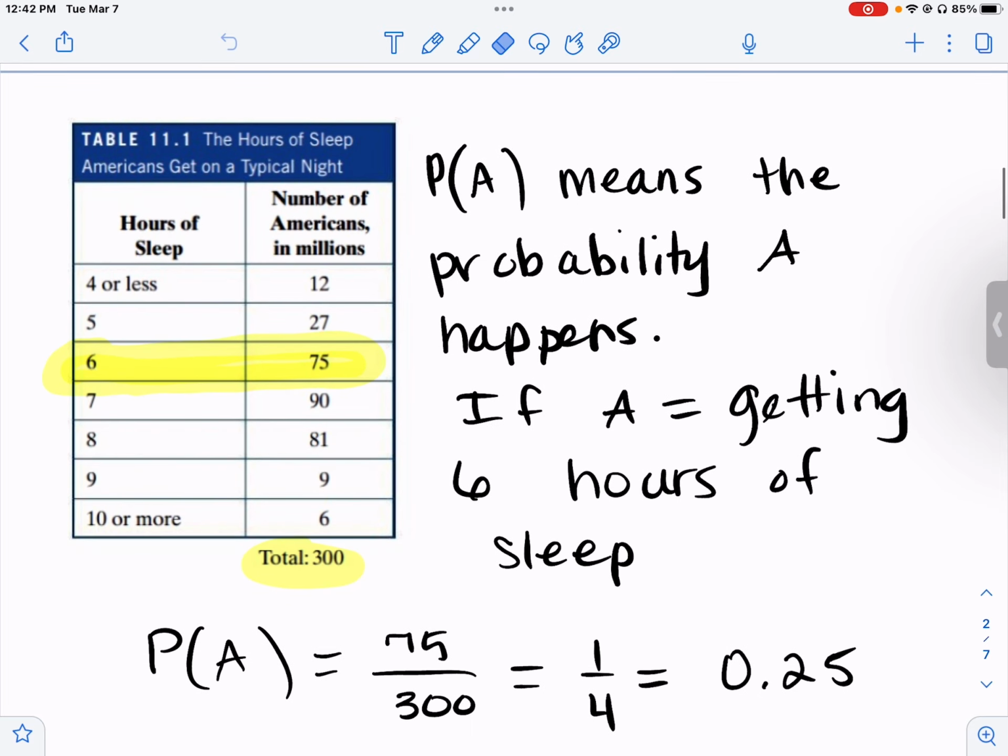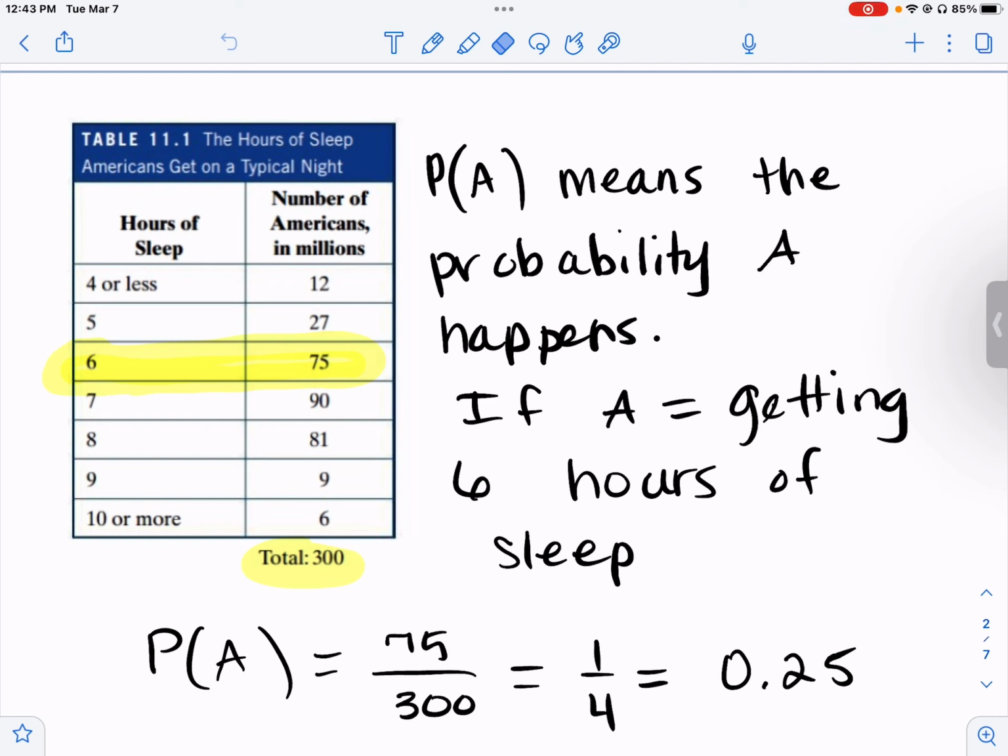So let's look at this table. We have hours of sleep on the left, and on the right, the number of Americans in millions. So 4 hours of sleep or less, that 12 means 12 million Americans said that's how much sleep they got. P(A) means the probability A happens.